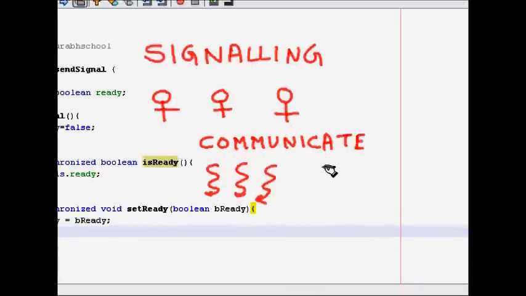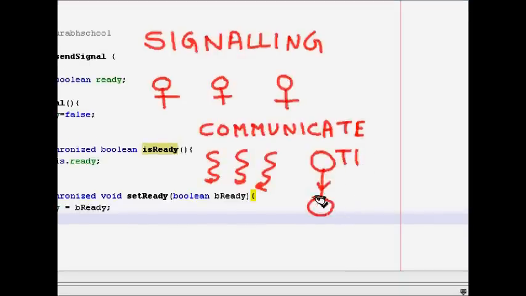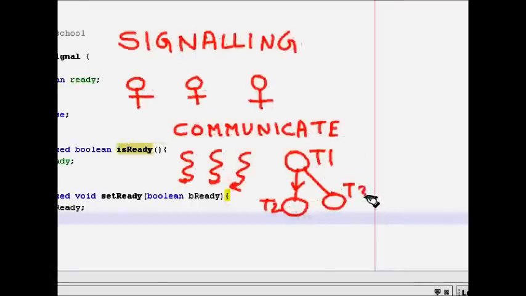For example, there is one task T1, another task, let's say T2, and a third task, T3, and we know that only when task T1 is done, then T2 and T3 can proceed.